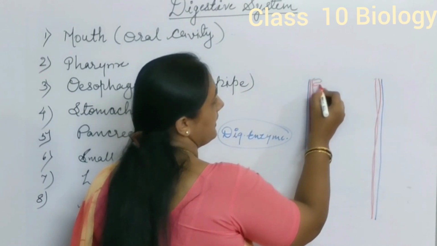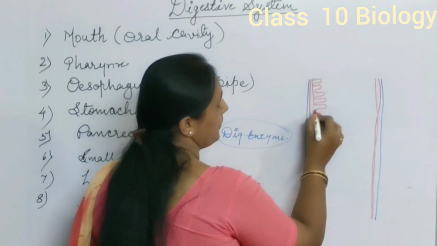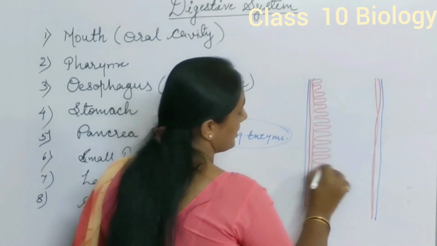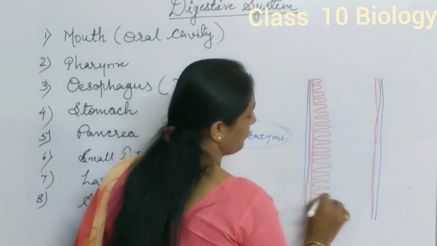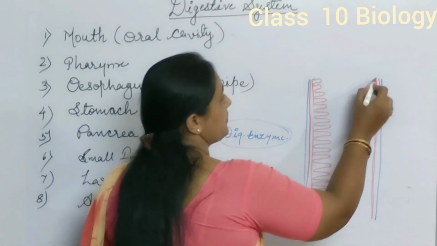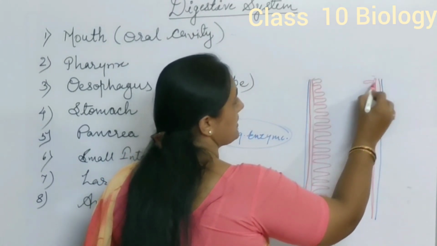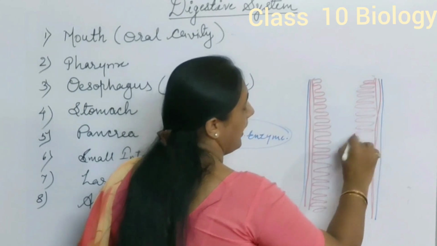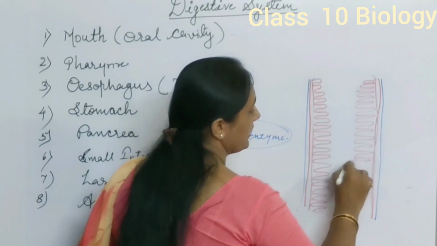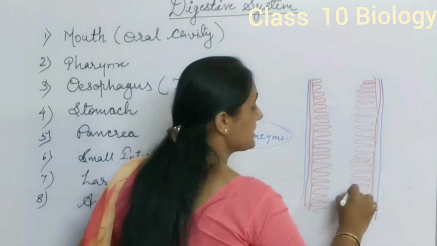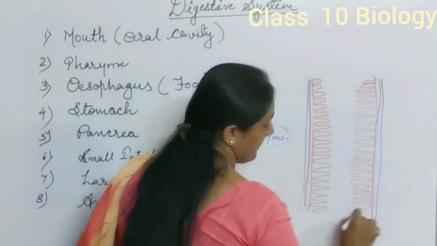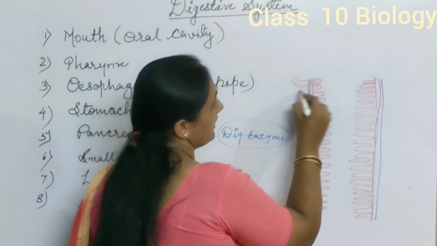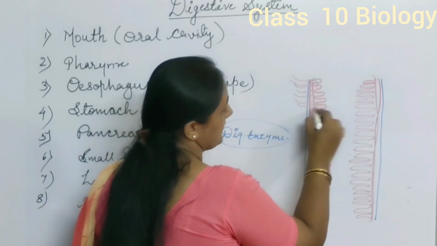These are projections, finger-like projections, and these projections are called villi. The inner wall of small intestine is richly supplied with blood capillaries. Lots of blood vessels are supplied directly to the inner lining of small intestine.